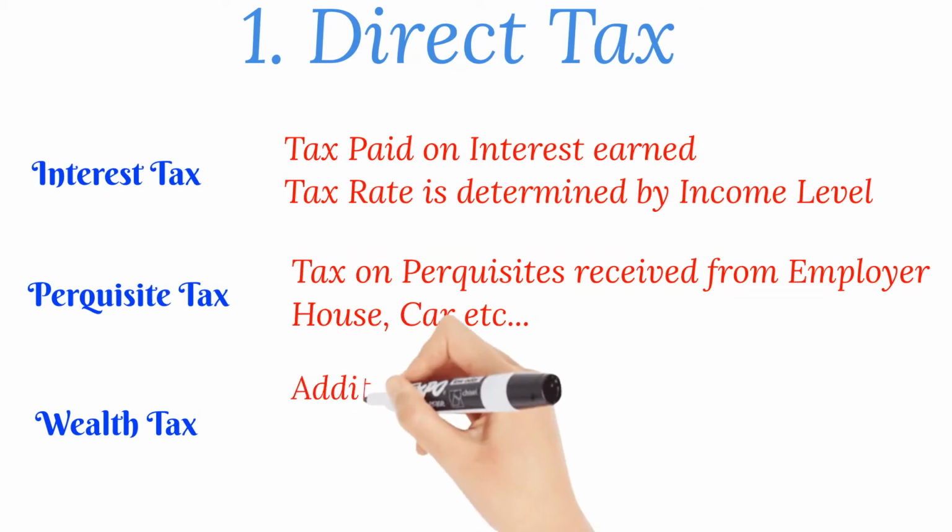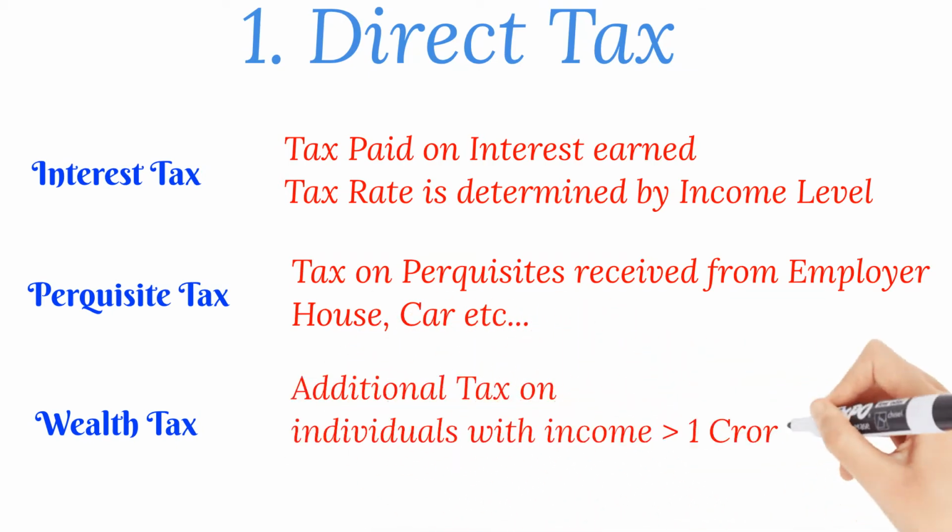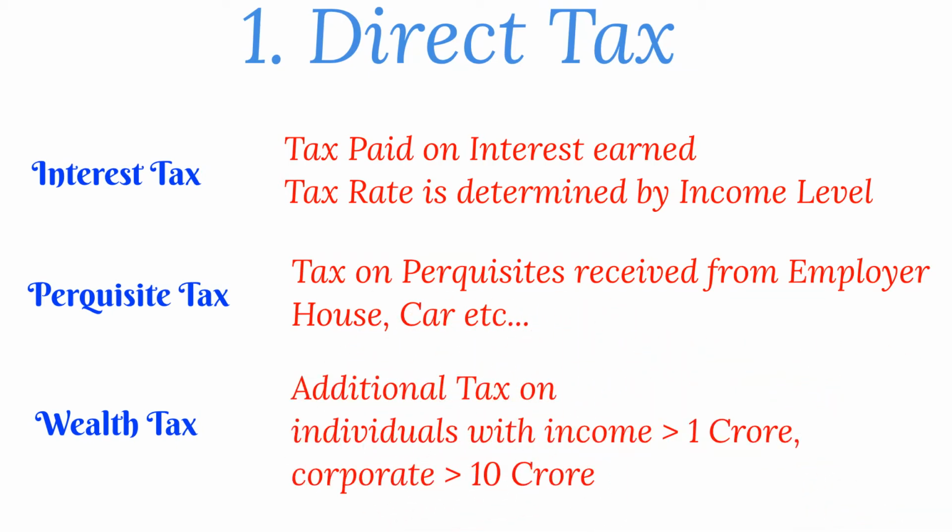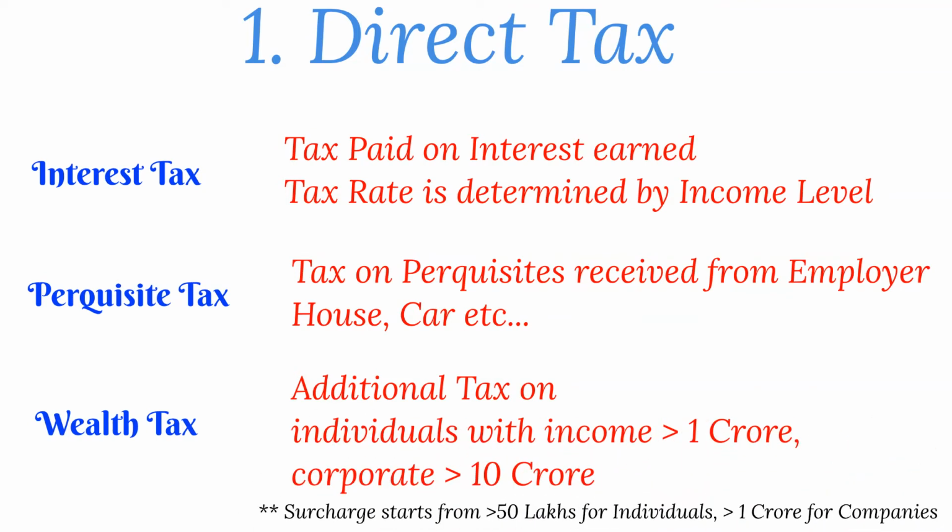Last one is wealth tax. An additional tax is levied on individuals when income crosses more than 1 crore, or for companies when income crosses more than 10 crores. This is wealth tax. It is similar to surcharge, which gets started if individual income crosses 50 lakhs and corporate income crosses 1 crore. These are some of the direct taxes that we have in India.